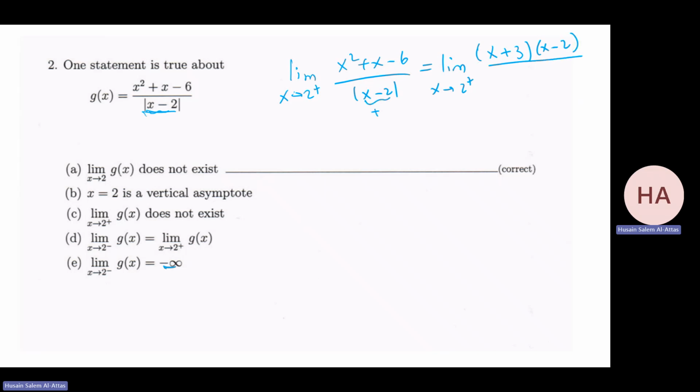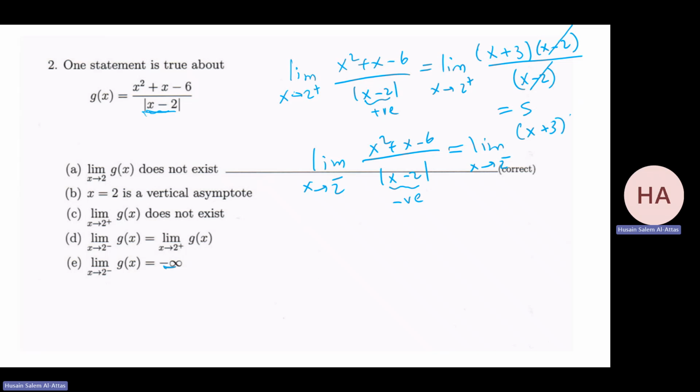From right, this is positive, so this x minus 2 is as is, cancelled. I'm getting 5. But if I go to 2 from left, this is negative. So the limit as x goes to 2 from left of x plus 3 times x minus 2, if I get rid of the absolute value, will be minus x minus 2. This is cancelled. I'm getting minus 5. So they are not the same, so the limit does not exist.